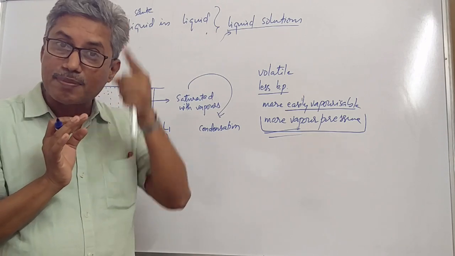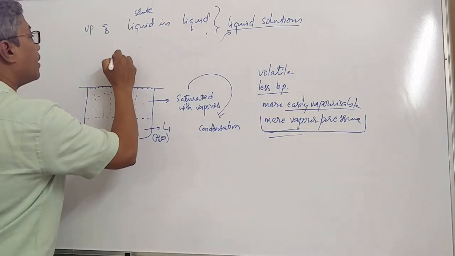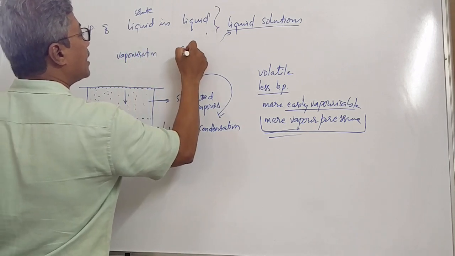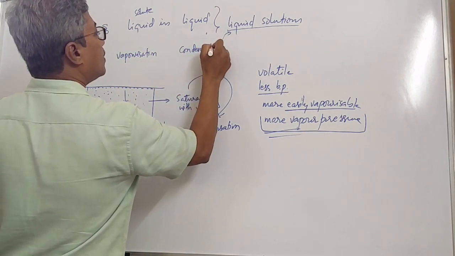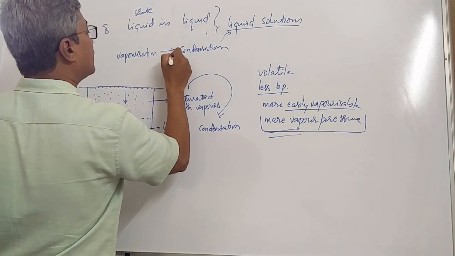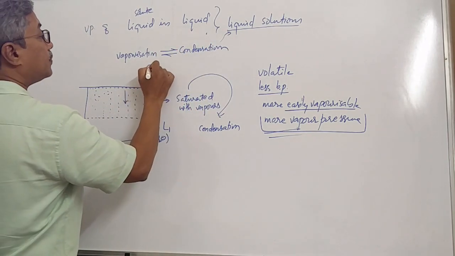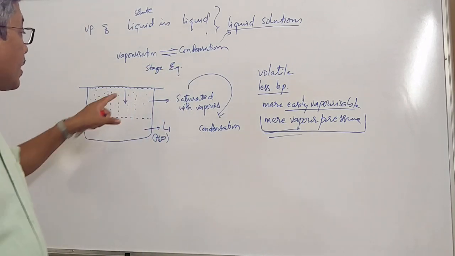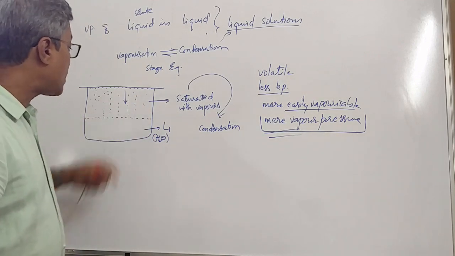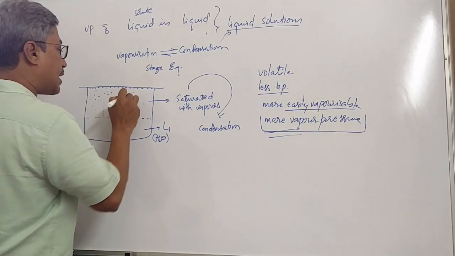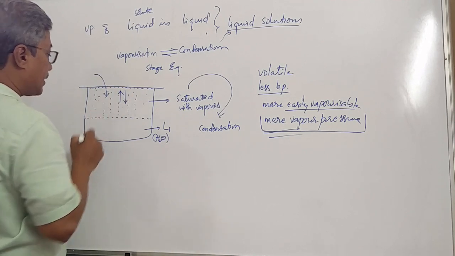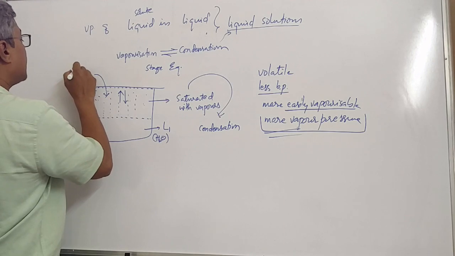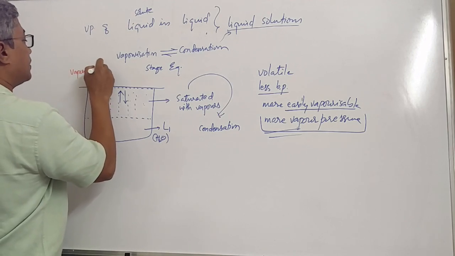It means that at that particular stage, vaporization and condensation both occur simultaneously, and a stage of equilibrium is attained. Is it clear, students? Once this equilibrium is attained, at that situation, the pressure of this vapor is called vapor pressure.